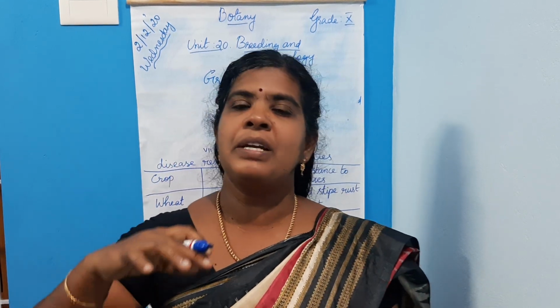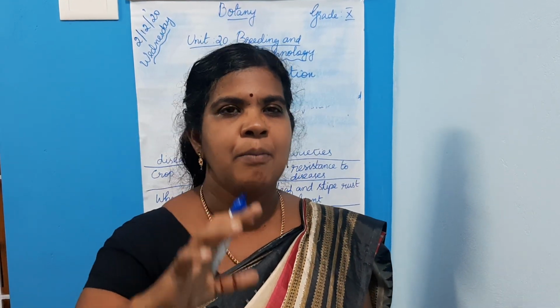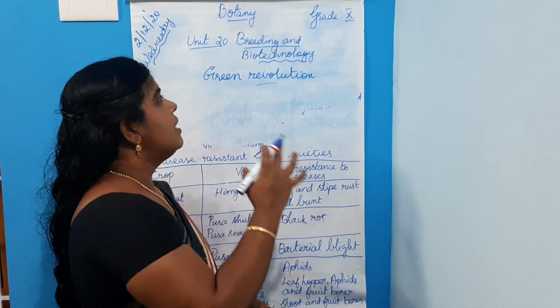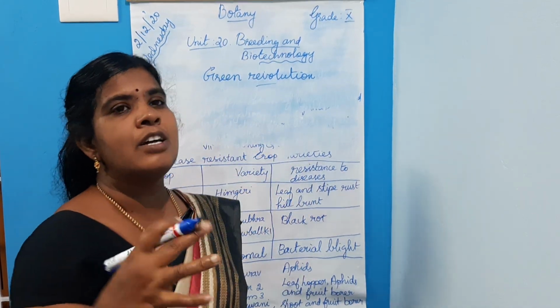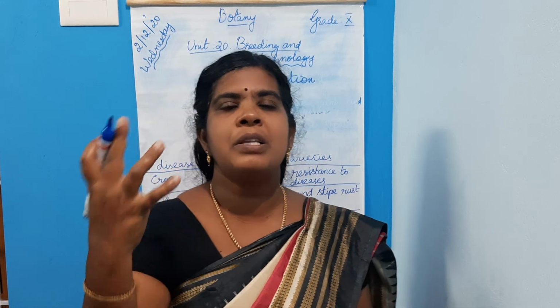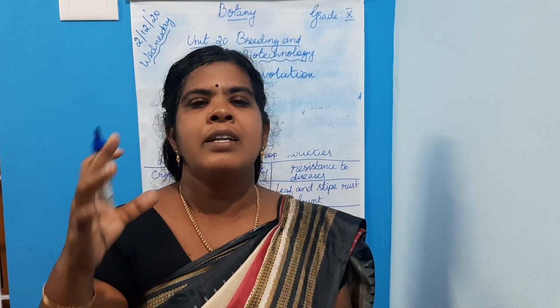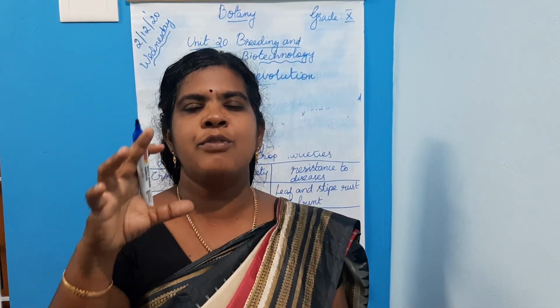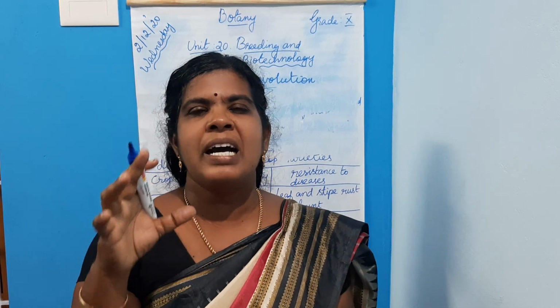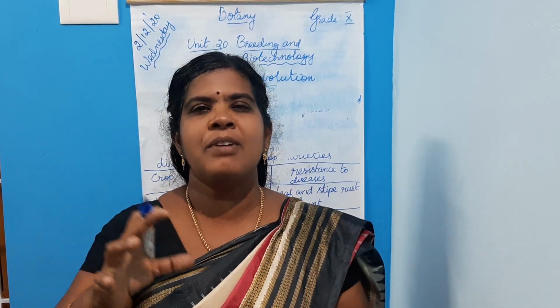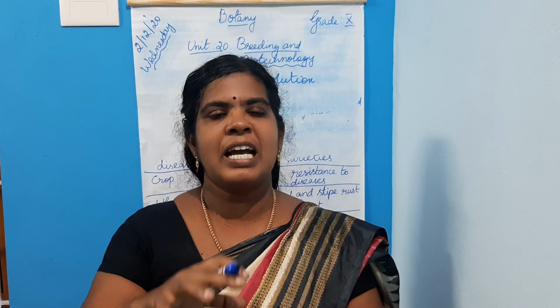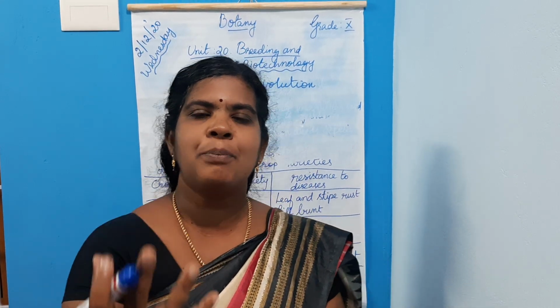The aim of plant breeding is to increase food production or to improve the quality of food. When we plant higher yielding crop varieties, what will be the production?